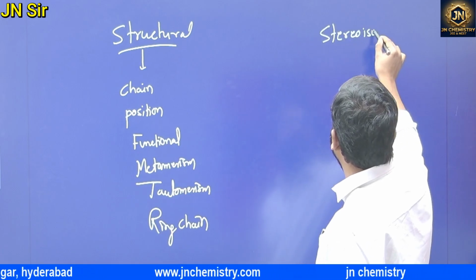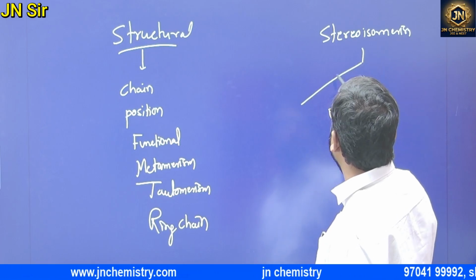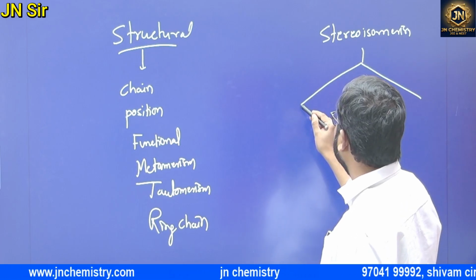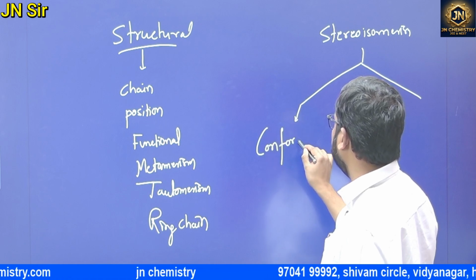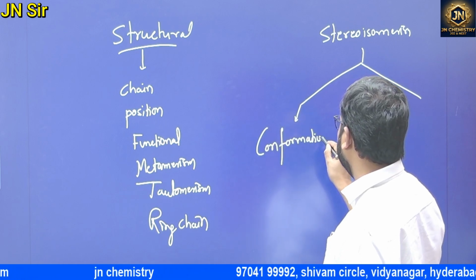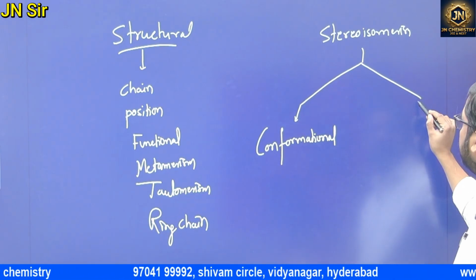In stereoisomerism, once again we are going to classify into two types: conformational isomerism and configurational isomerism.